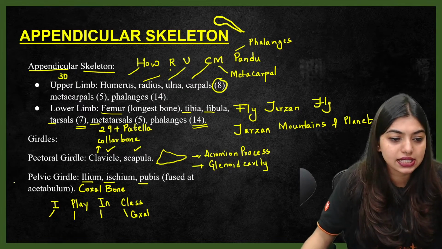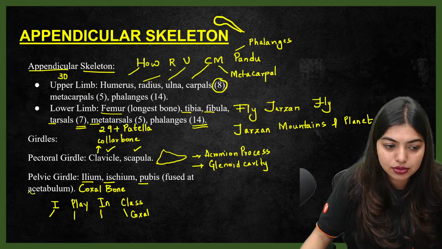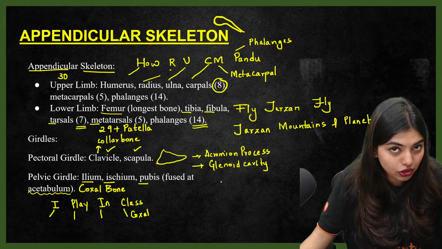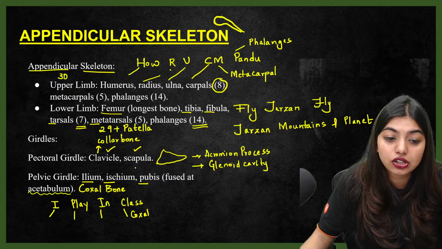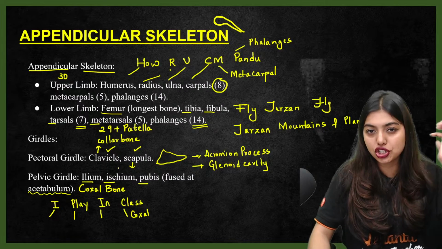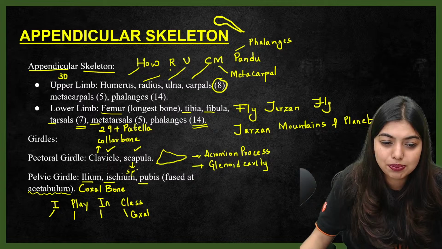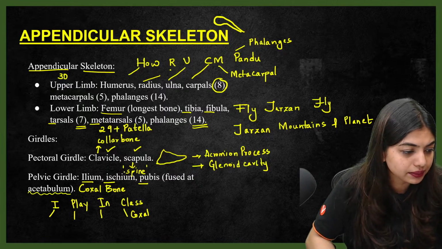Clear? Yes. So ilium, ischium, pubis fused by the acetabulum. This is very important. Here it is the acetabulum, here it is the acromion process and glenoid cavity. So remember these names. It is very, very important. And here also in the scapula you would have learned there is a slight ridge, an elevated ridge, which is called the spine. We say spine without even knowing where the spine is.